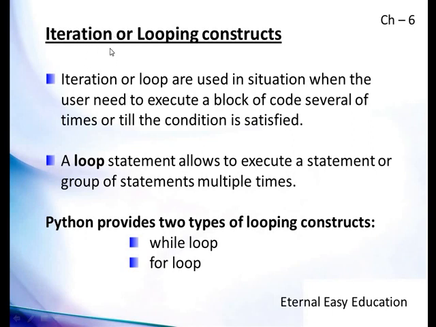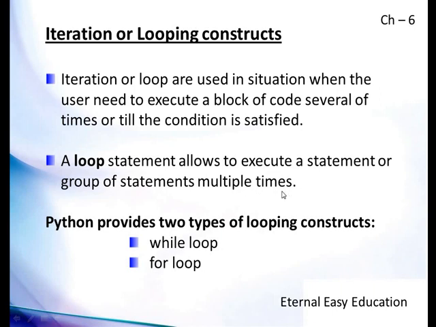First of all, what is iteration? Iteration or loops are used in situations when the user needs to execute a block of code several times or till the condition is satisfied. Simply, a loop statement allows us to execute a statement or group of statements multiple times.